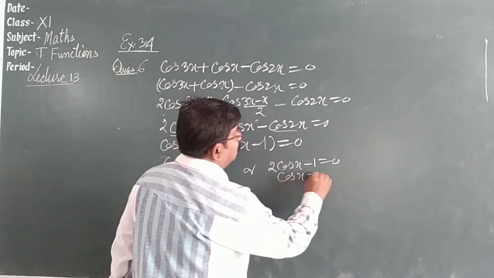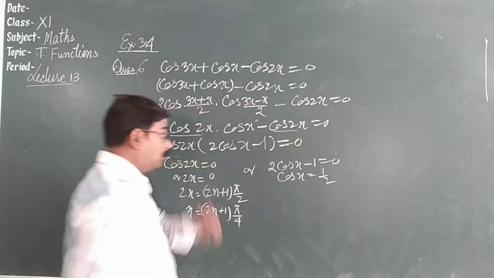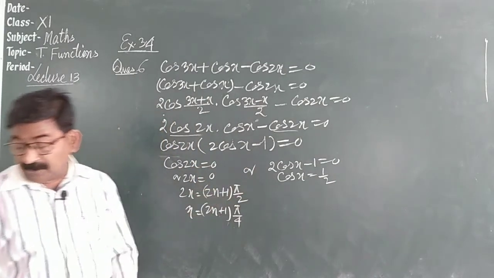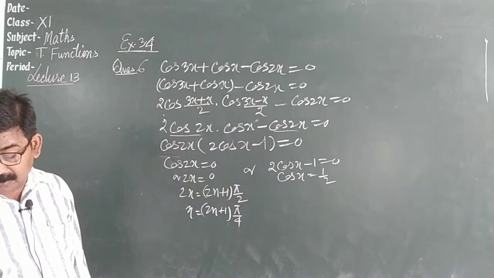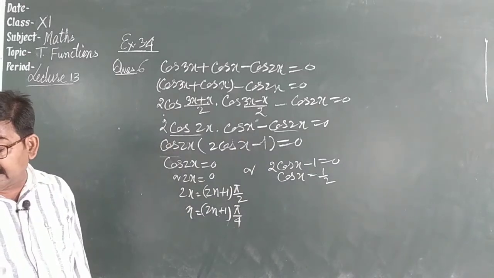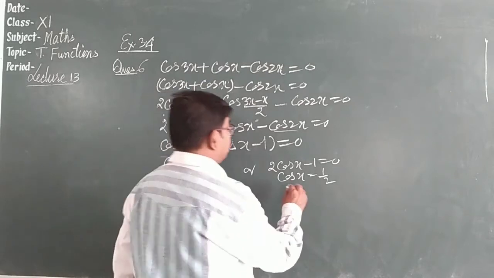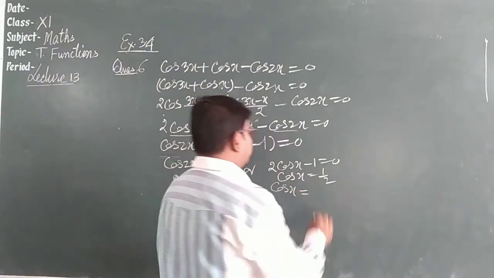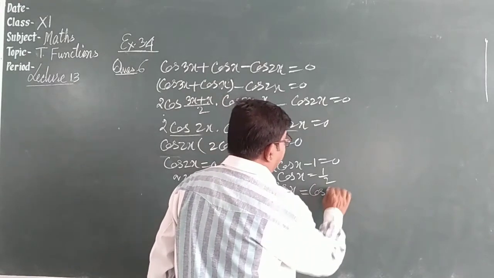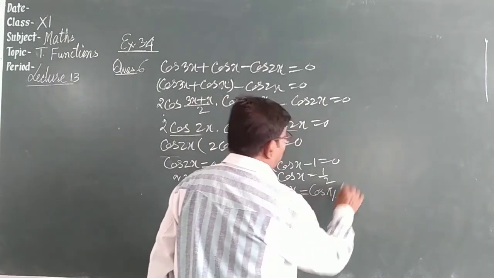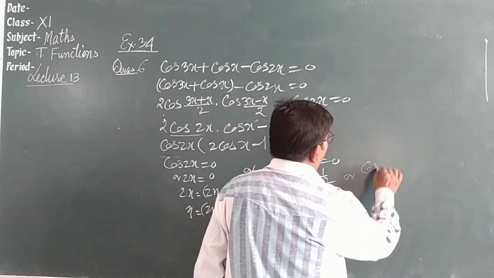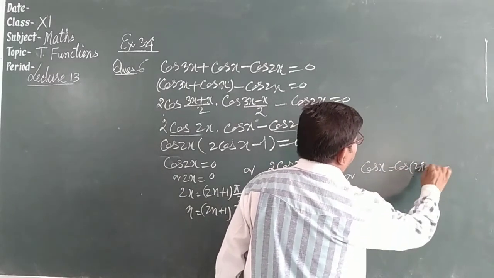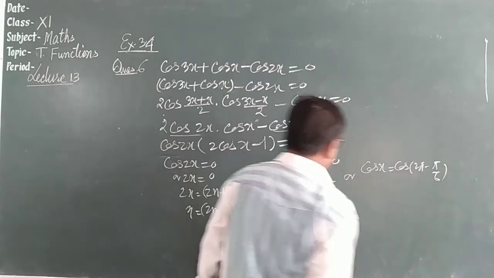Or for 2 cos x minus 1 is equal to 0, cos x is equal to 1 by 2. Again it is positive, so in which quadrant will this lie? We can write cos x is equal to cos pi by 6, or cos x is equal to cos (2 pi minus pi by 6).